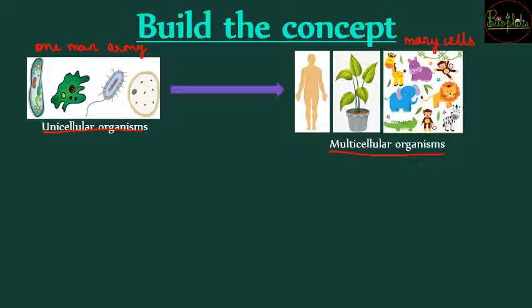So first of all हुआ था group of cells. So cells सारे एक साथ आके they had a discussion.